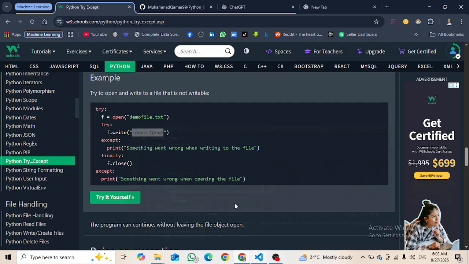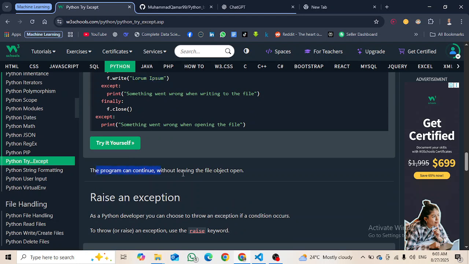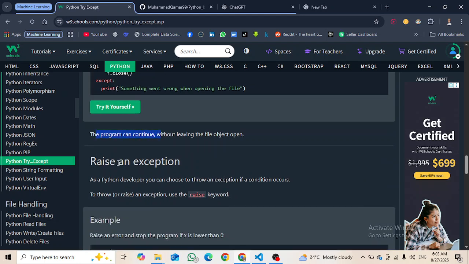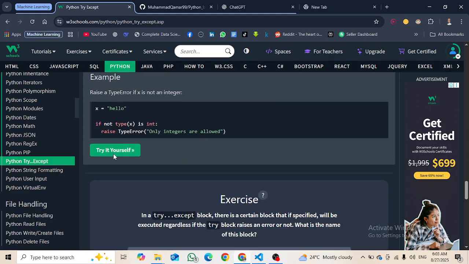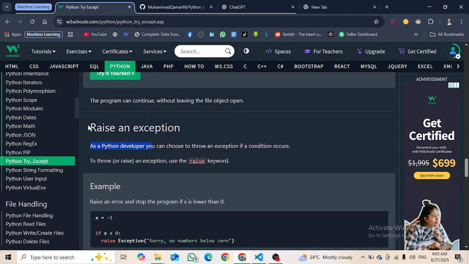Okay, all right, the program can continue without leaving the file object open, right? So that's why it is very useful for us to use the finally block. Raise an exception. As a Python developer, you can choose to throw an exception if a condition occurs. So we will study from here onward in the next video.